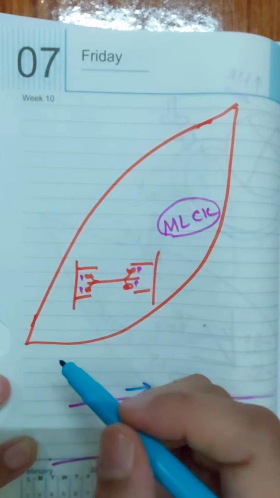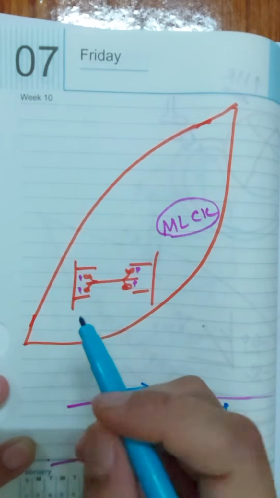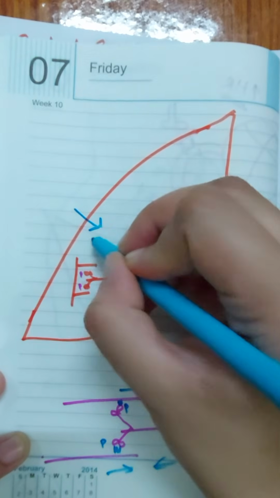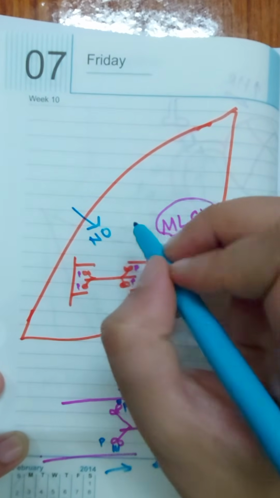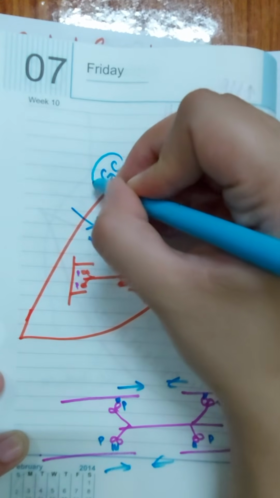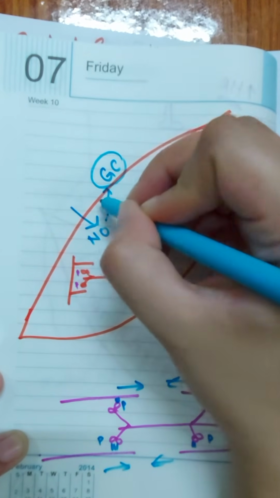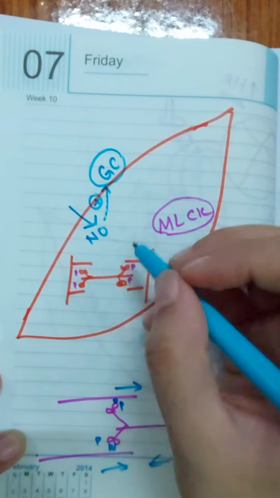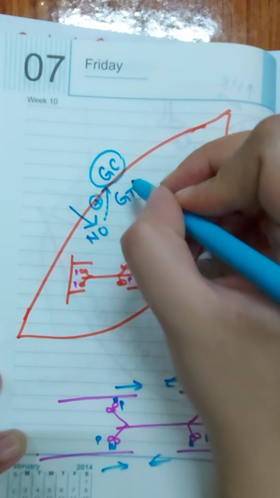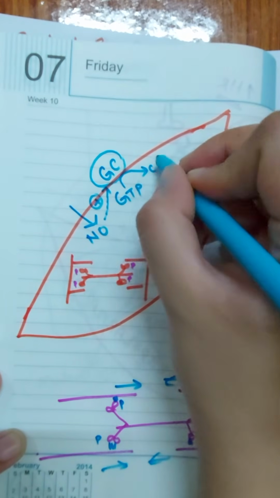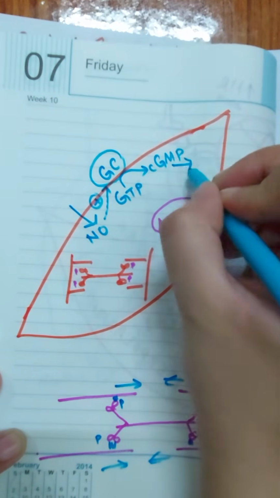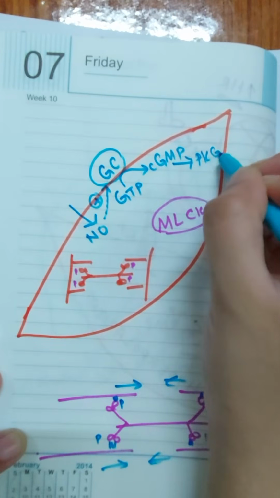Now what happens when we give drugs such as hydralazine or sodium nitroprusside? After entering these cells, they will get converted into nitric oxide first of all. This nitric oxide will then cause activation of the enzyme known as guanylyl cyclase. Next, what will this guanylyl cyclase do? It will convert GTP, that is guanosine triphosphate, into cyclic GMP, and this cyclic GMP will cause activation of protein kinase G.